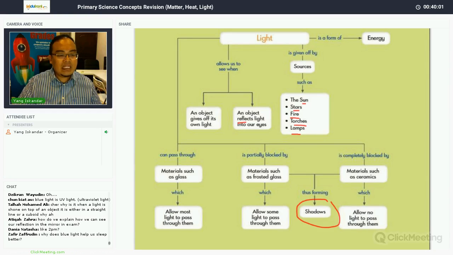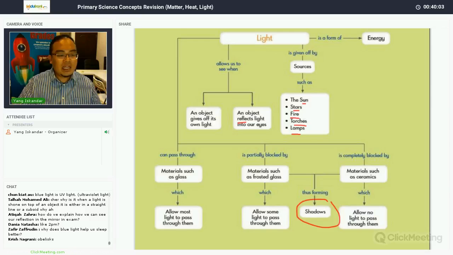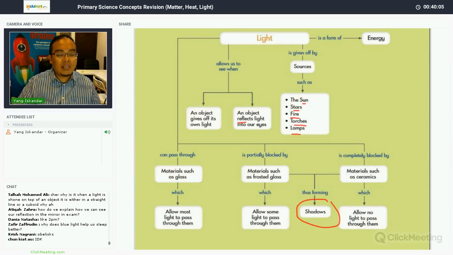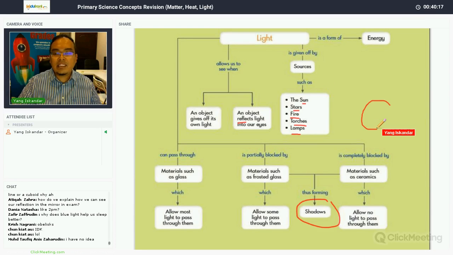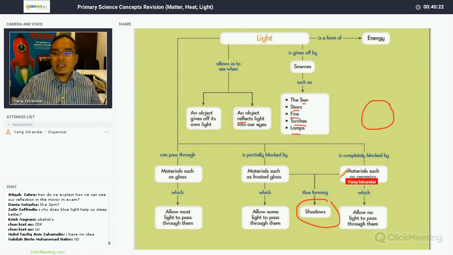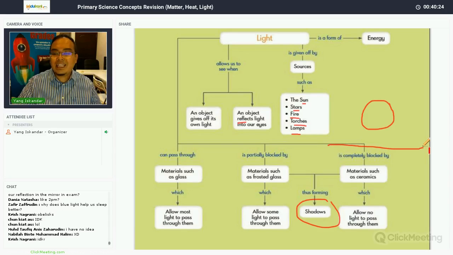Okay, Talha explains that when light is shined on top of an object, it travels in a straight line. Now, the shape of the shadow will depend on a few factors. If, let's say, an object is round, for example, let's say this is a round object, and let's say this is the screen or the table. If your light source is at the top here, okay.